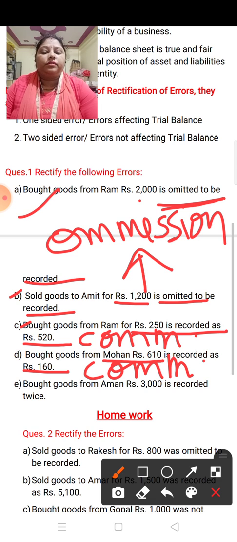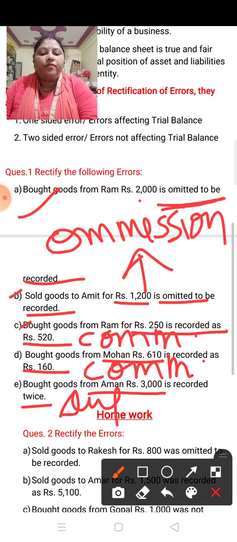Okay, now next is: bought goods from Aman for rupees 3000 is recorded twice. Here you have purchased the goods from Aman for rupees 3000 but you have recorded it in the books of account twice, meaning double. It means this is the error of duplication.